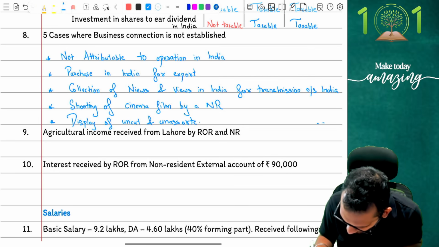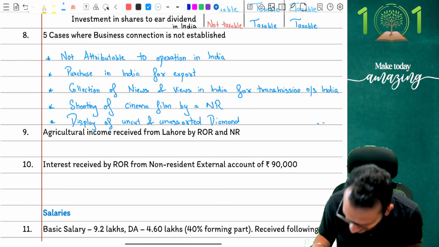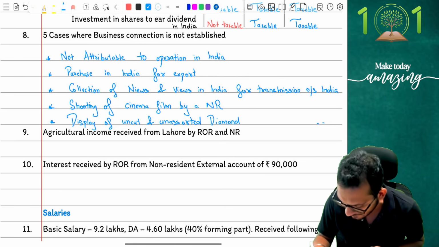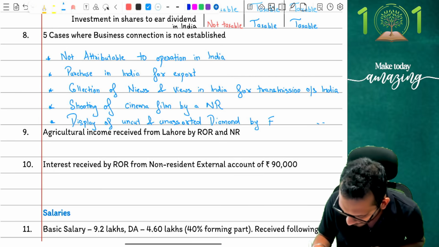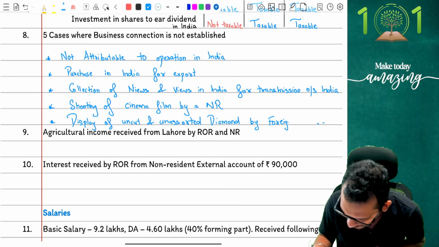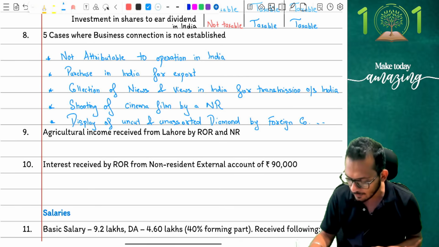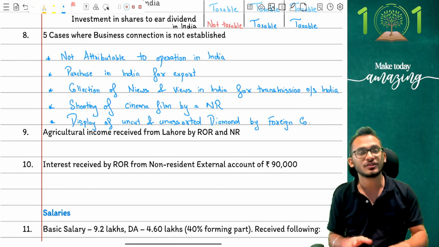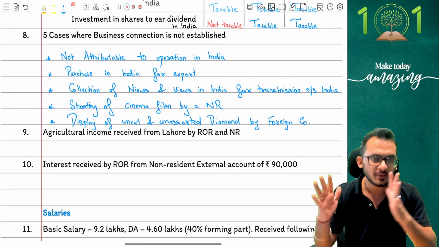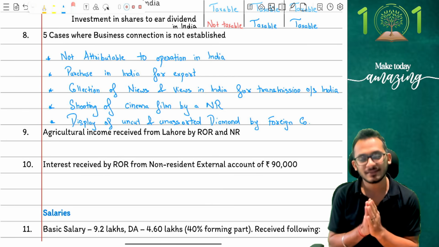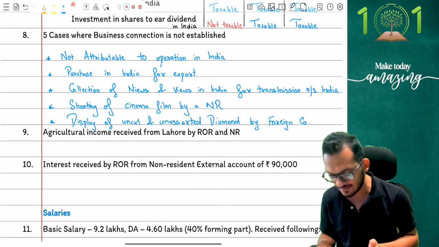Yes, so display of uncut and unassorted diamonds. Now, if you remember, people, the last line is more critical. It is display of uncut and unassorted diamonds by a foreign company. Not everyone is going to get this exemption. It is only an exemption for a foreign company. Only foreign companies are exempted from this transaction, yes or no? Yes, that is what the understanding is. Clear with me on this understanding? Chalo. That is what case number 8 is, people.